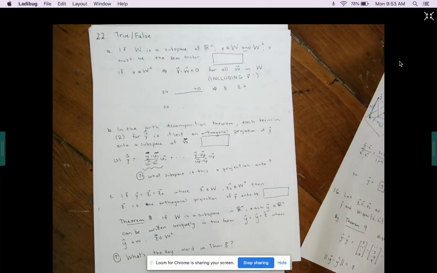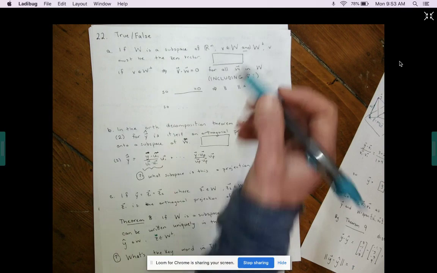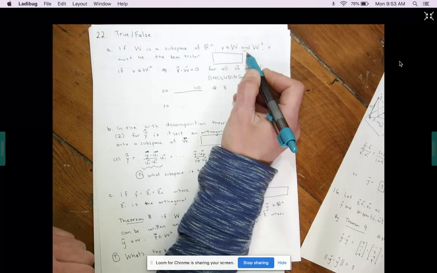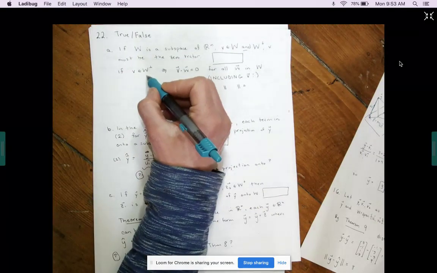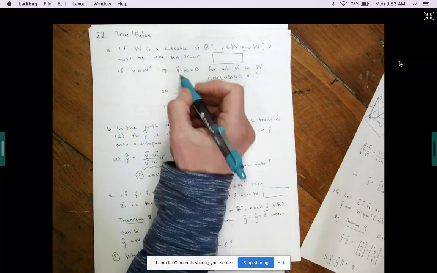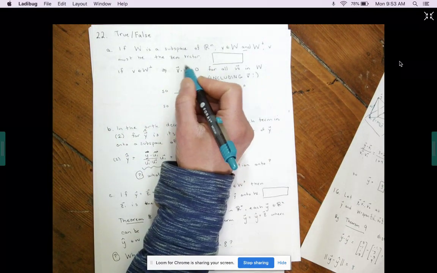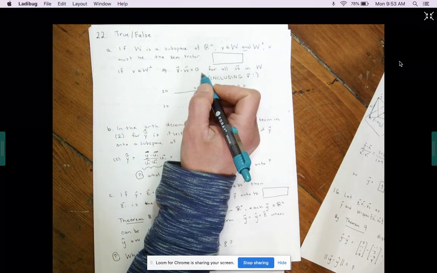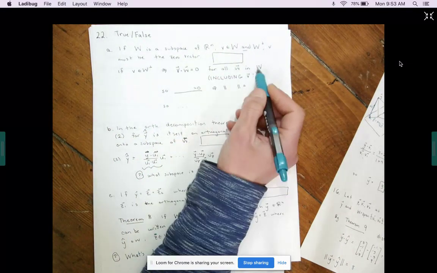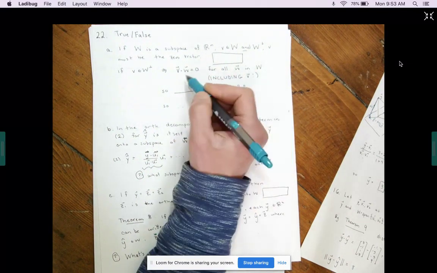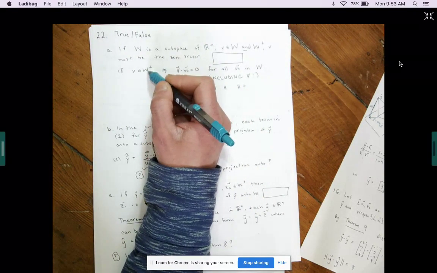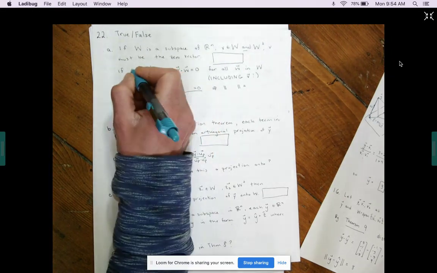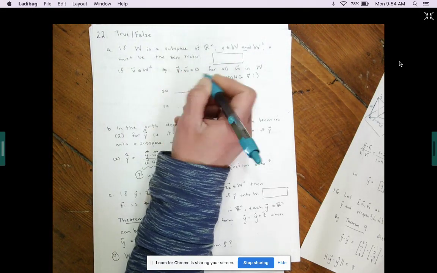So our first one: if W is a subspace of Rn, V is in W and W perp, then V must be the zero vector. So let's think about that for a second. If V is in W perp, then by definition, V dotted with any vector that's in big W, the subspace, is going to be 0. V being orthogonal to the subspace W means that V is orthogonal to every vector in W.